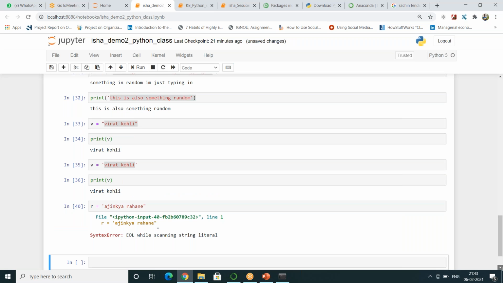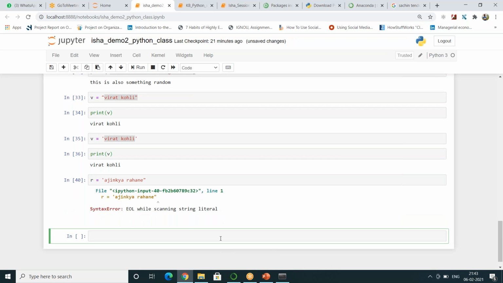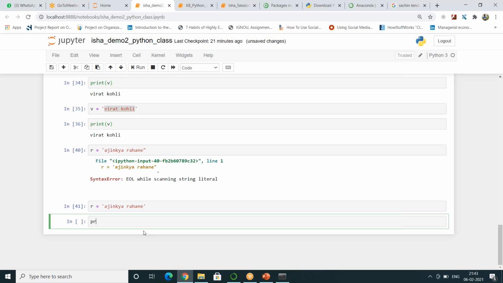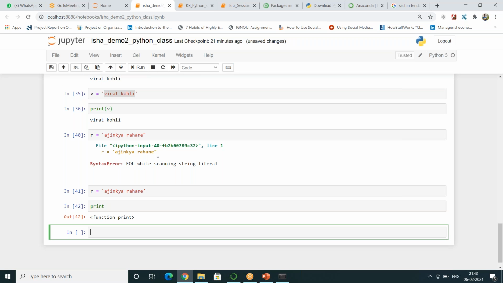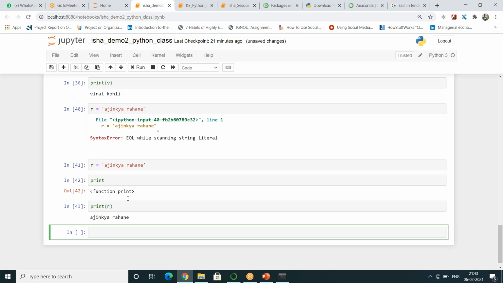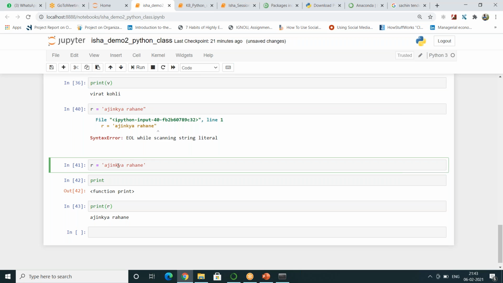So what you have to do is R equal to either everything in a single quote or everything in a double quote. So print of R, Ajinkya Rahane. So even when you write within a print statement, never mix and match usage of a double quote and a single quote. Always use consistently only single quotes or only double quotes. That will give you the correct answer.